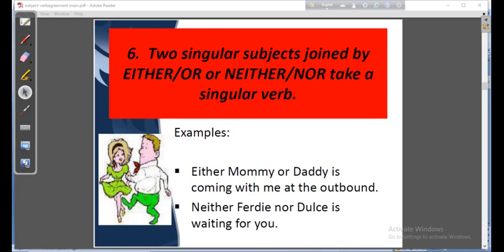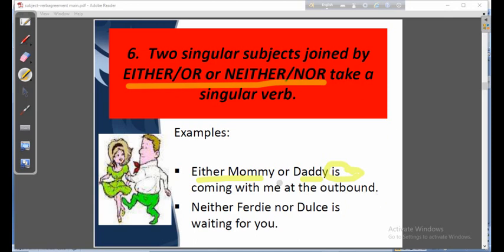So dear students, let's move to the next. Two singular subjects joined by either or or neither nor take a singular verb. Now both the subjects are singular, either or, neither nor, then the verb will be singular. Either mommy or daddy is coming with me at the outbound.